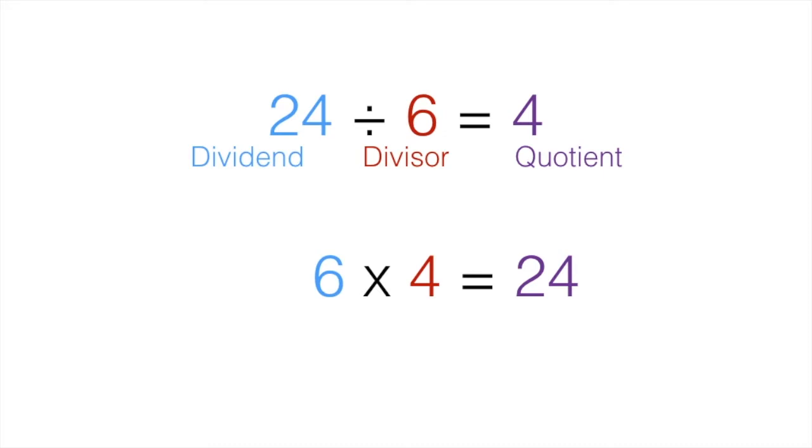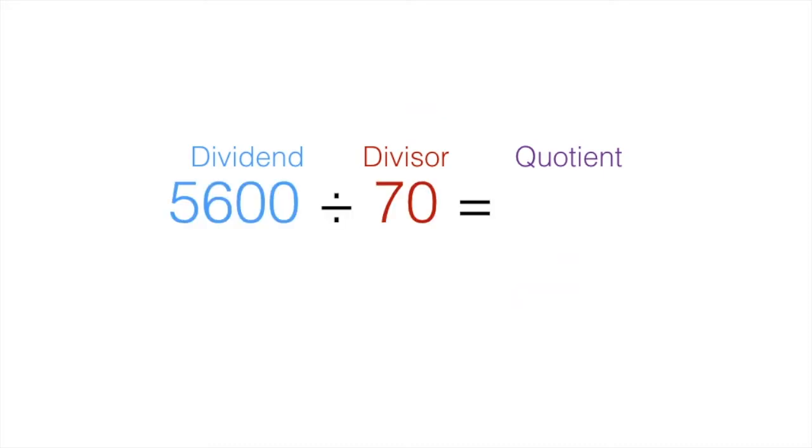Let's try another problem, this time with a few zeros. Okay, we've got 5,600 divided by 70. I see another times table fact, but there's a bunch of zeros now, so I'm not sure what to do. Do we remember what those zeros represent? Oh, they're tens. There are tens hiding in there.